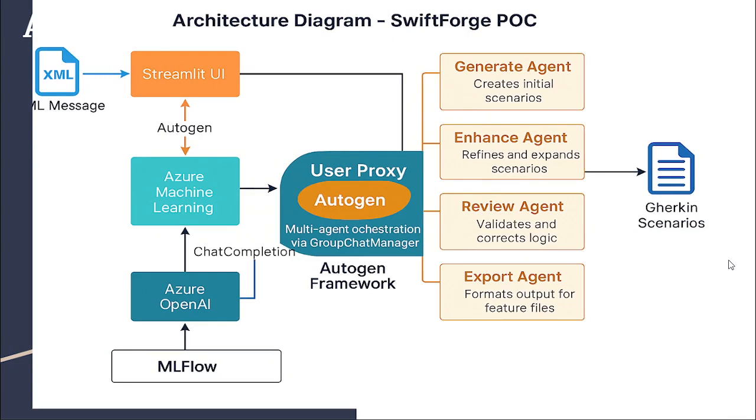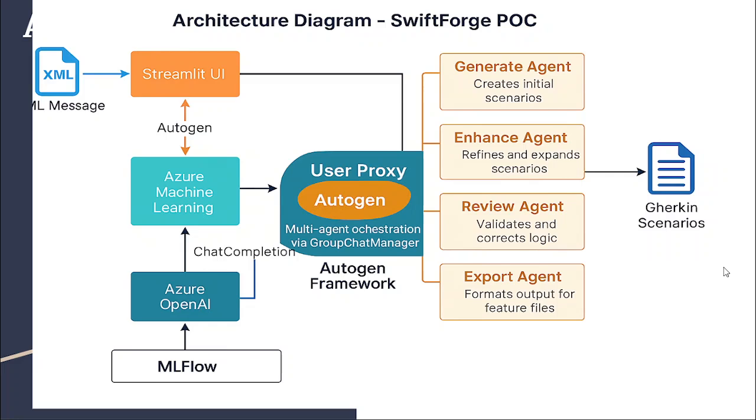So it starts with a Streamlit UI where users upload XML messages like a PAX8 or a CAMT54. Once submitted, Azure Machine Learning triggers the orchestration pipeline. At the core is the Autogen framework, which manages a group chat of specialized agents. The user proxy initiates the conversation and routes tasks to four modular agents. The generate agent creates base Gherkin scenarios using extracted fields from the input files.